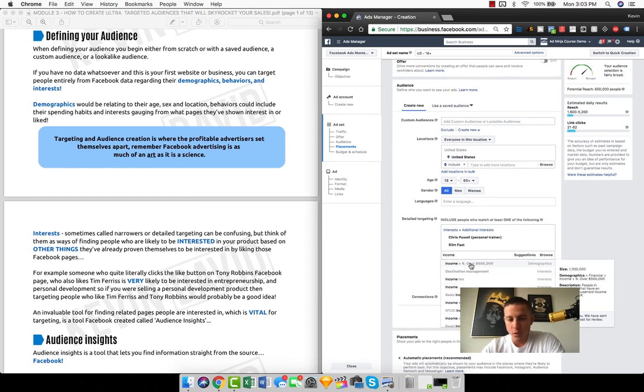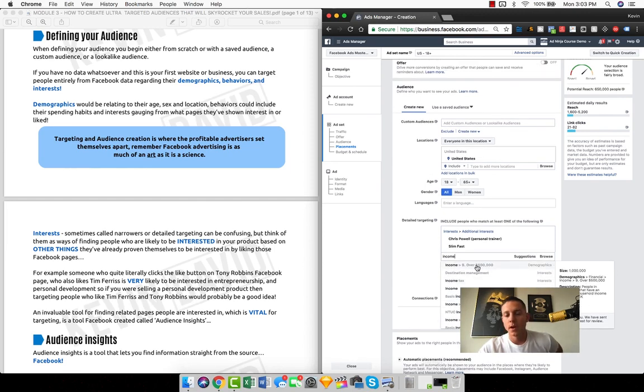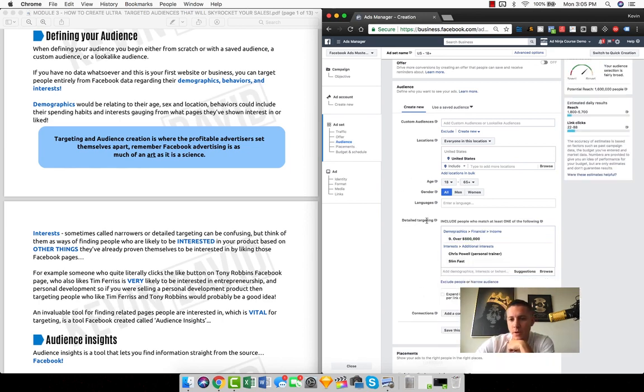So if I want to target people who have a little bit more money, people who have an income over 500 grand, right? And you can target people who have lower incomes, medium incomes, or however you want to determine that, right here. But we're going to target people who are a little bit over the average as far as income. And something that's important to note here, guys, is right now we have 3 interests we're targeting. We're targeting people who have over 500,000 income, who have factually liked Chris Powell, and who have liked the Slim Fast page, right? These are facts-based.